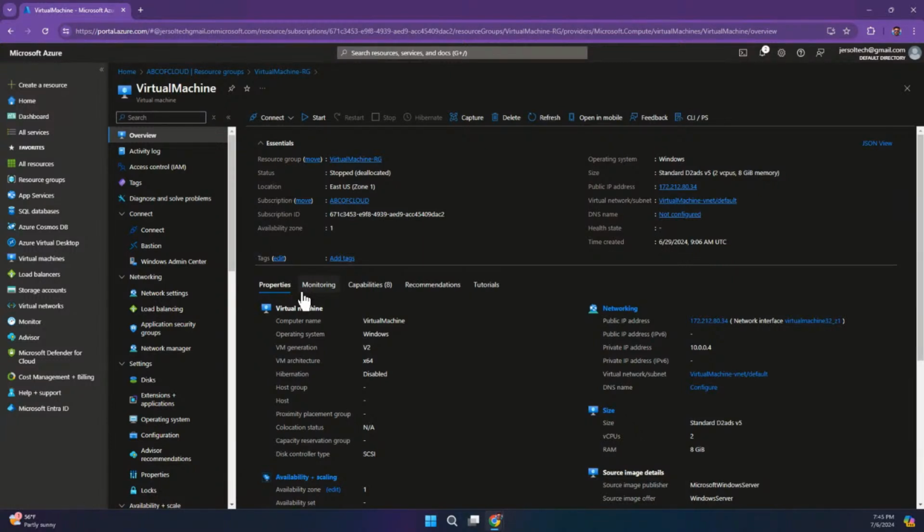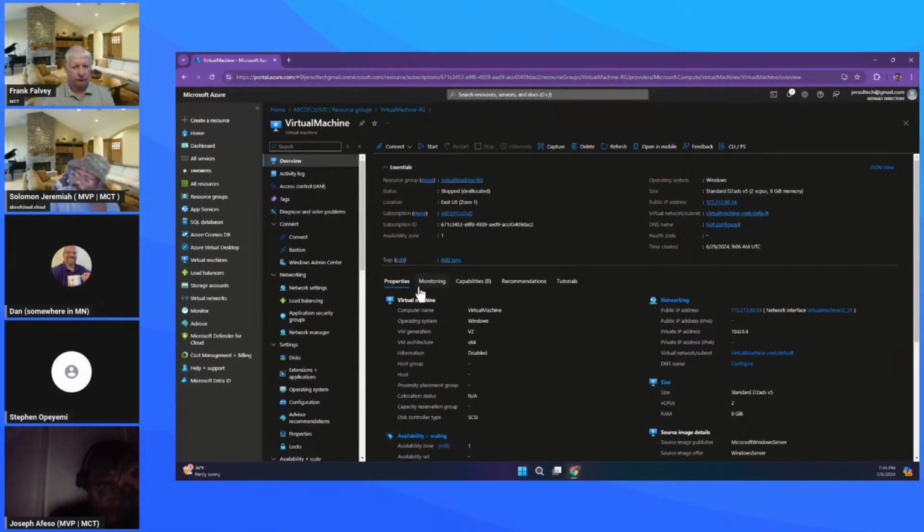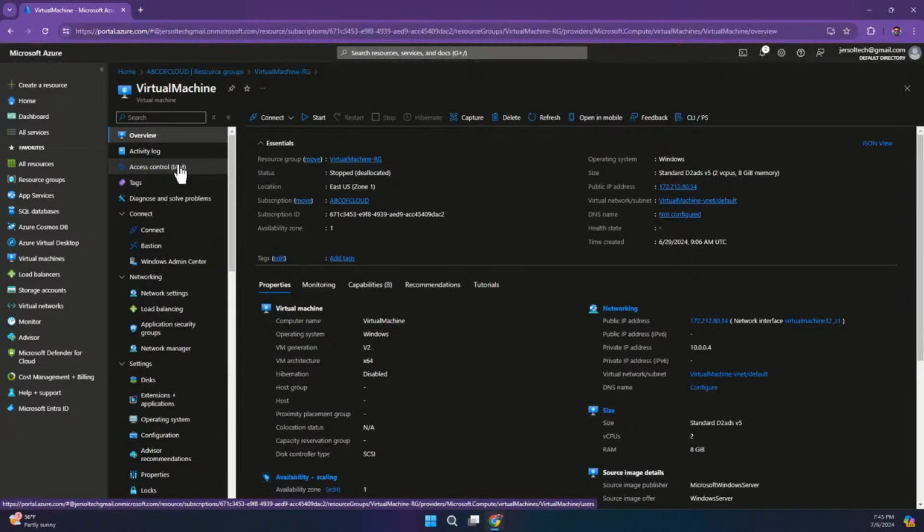So just imagine I have a level 1 support engineer, and I want the level 1 support engineer to be able to manage this virtual machine. If I assign the role to the level 1 engineer at the subscription level, what that is going to cause is that for every other virtual machine, apart from virtual machines, storage and other resources we have, that level 1 engineer will have access to those resources.